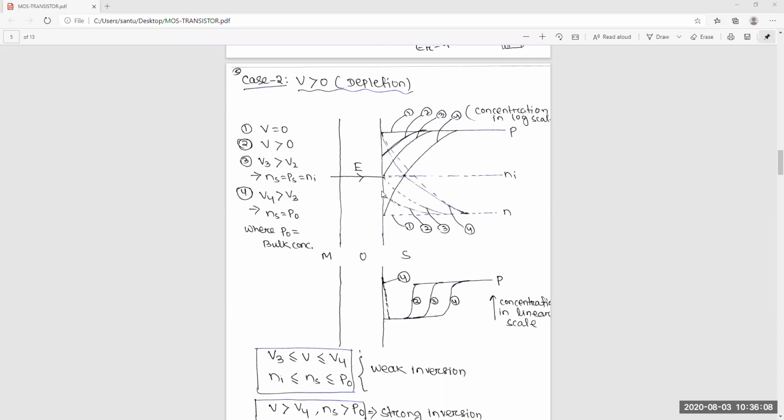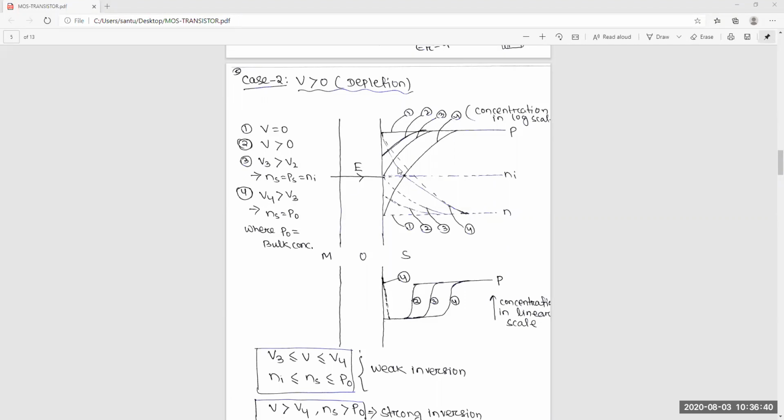Don't think about the mathematics. Just understand from this graph. This is a logarithmic graph. Now again, what will we do? We'll increase the voltage more. So V3 will be greater than V2, meaning whatever the voltage was, we increase from that. At this V3, what will happen? Again the electric field will increase.